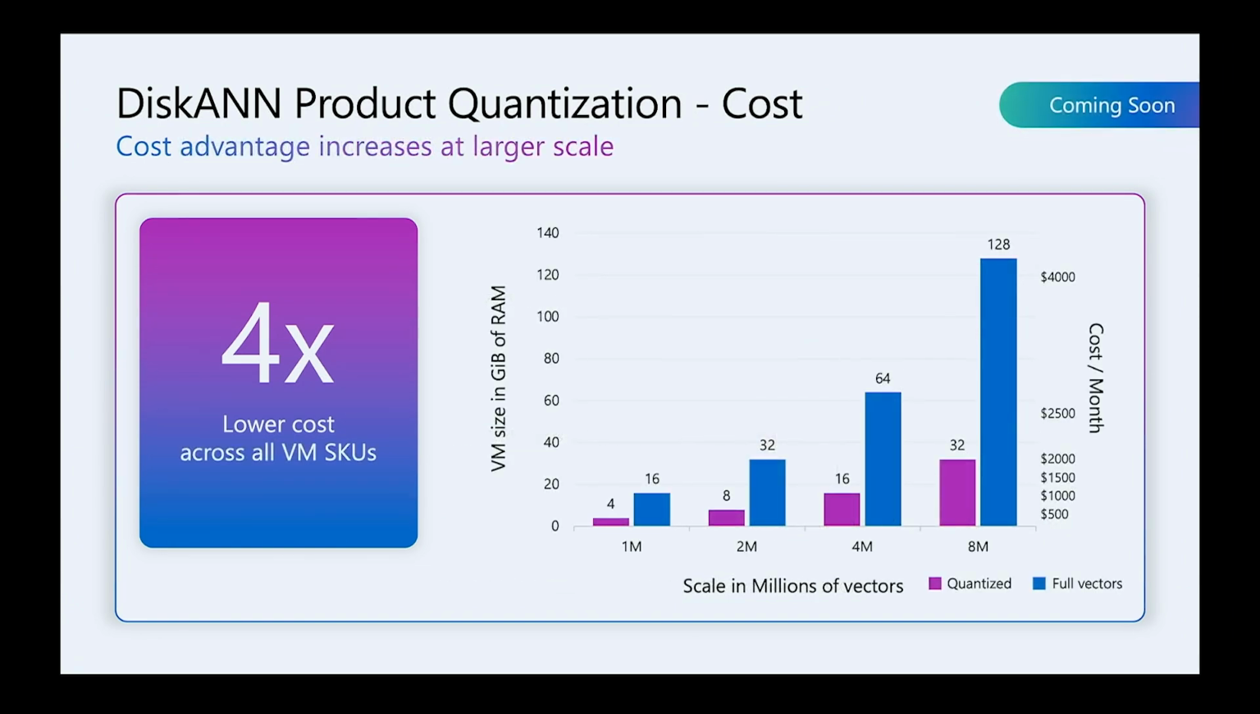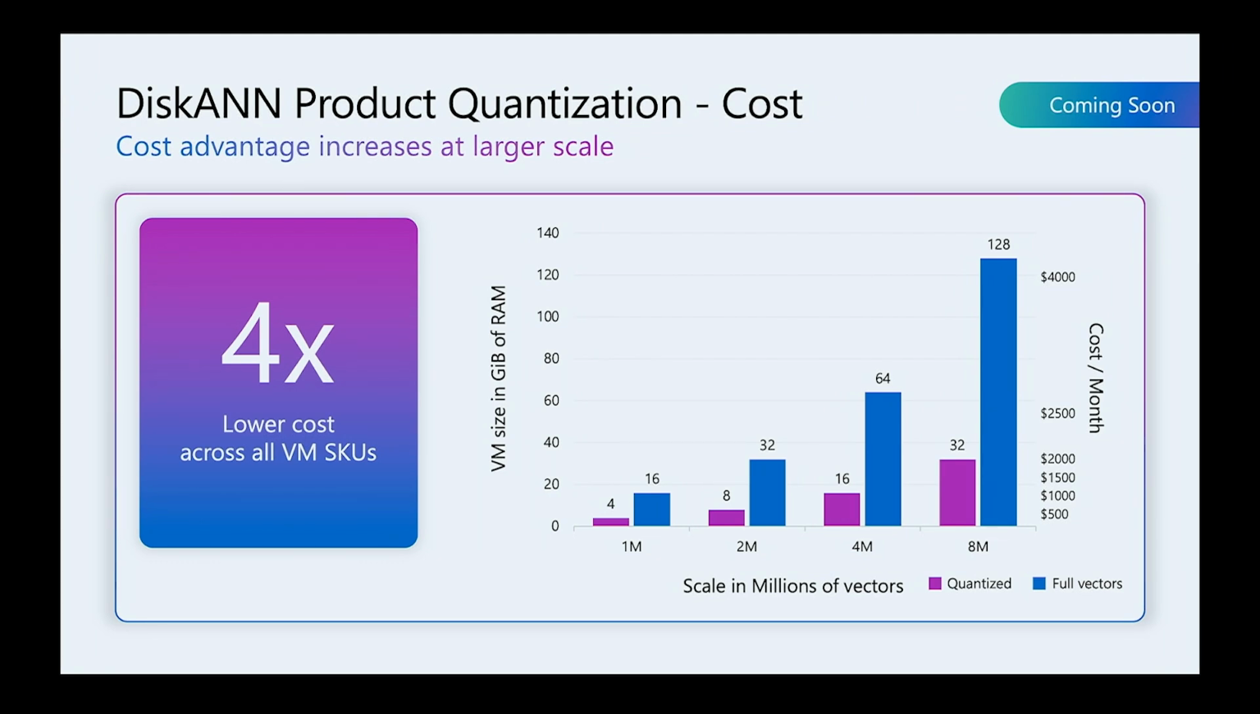And the best part, that equation applies to all scale points, starting from small, in this case 1 million vectors, to 8 million vectors. You will see the improvement across all of the VM sizes. And again, we are talking specifically here about Azure Postgres VMs, which is a very concrete and real scenario. So if you go up to 8 million vectors, then you'll be paying roughly 2,000 more if you're not using product quantization.